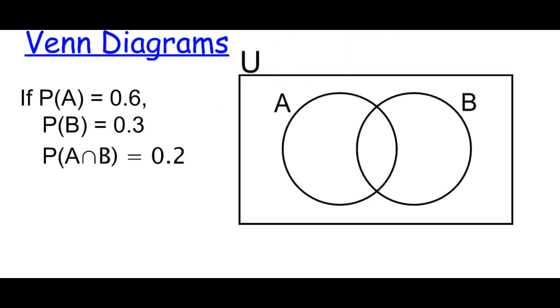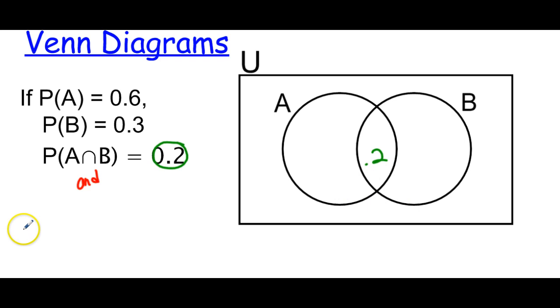All right, so let's look at a very basic example of a Venn diagram problem. Here we have the probability of A is 0.6, the probability of B is 0.3, and the probability of A intersect B, right, A and B, is 0.2. So for every Venn diagram, we only start with the middle. So this gives us the middle number, so we're going to put 0.2 right here, right?